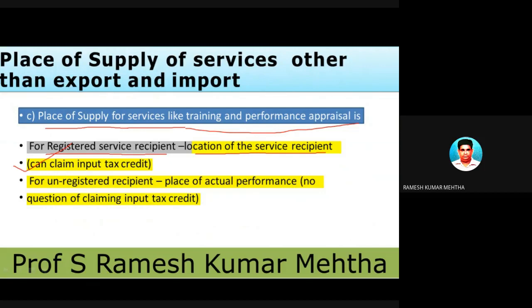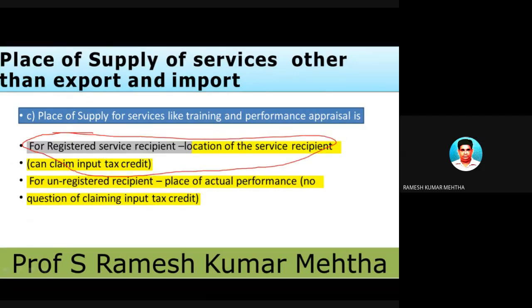For an unregistered person, the place of supply is the place of actual performance, and he can't claim input tax credit. I will give you a small example so you will understand it. For example, now I am talking about this particular service, which is training.